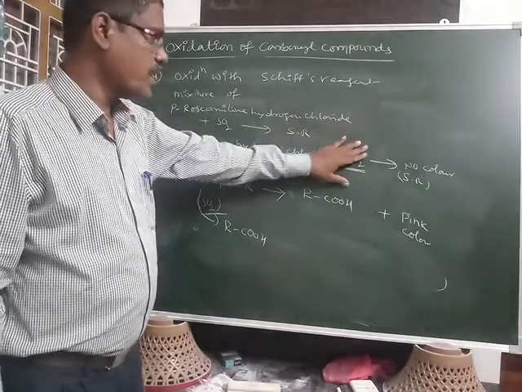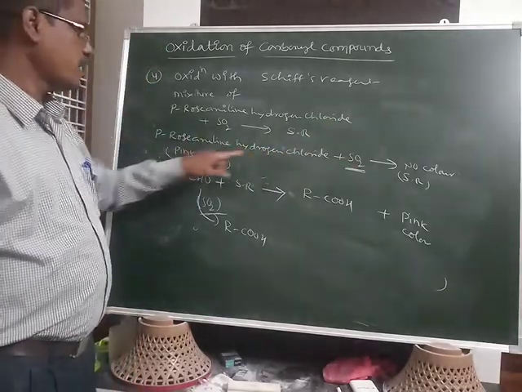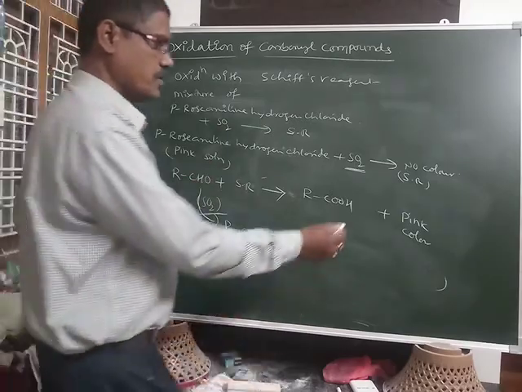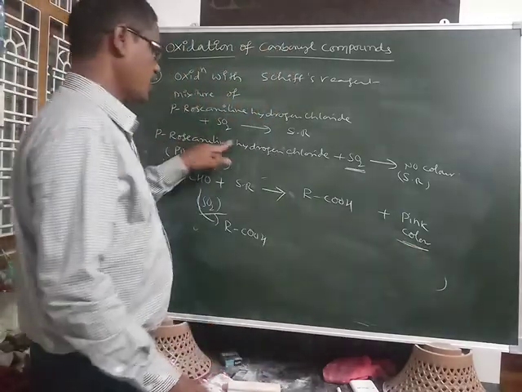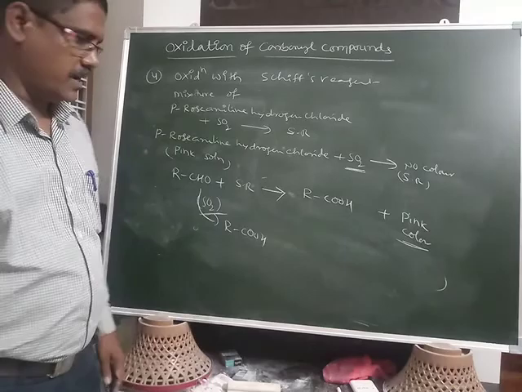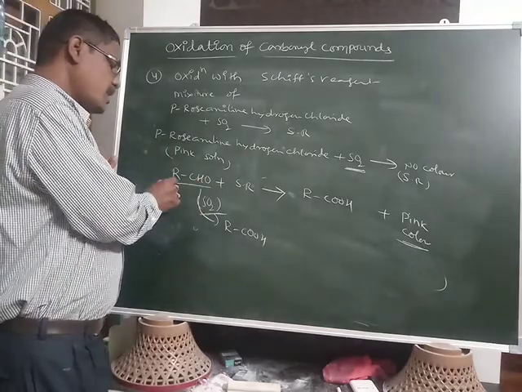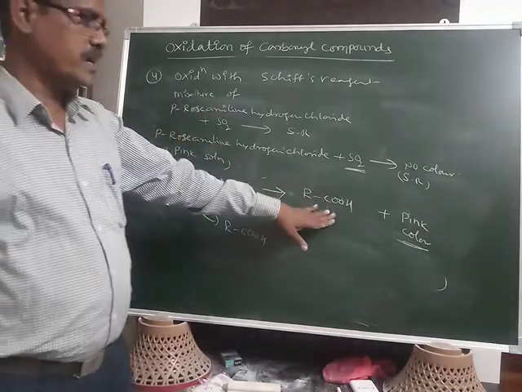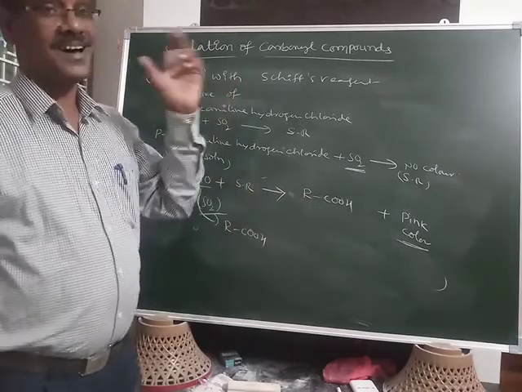When it is removed, again the para-rosaniline appears as a pink color solution. Para-rosaniline hydrogen chloride is obtained. That's why aldehydes oxidize into the carboxylic acid with Schiff's reagent also.